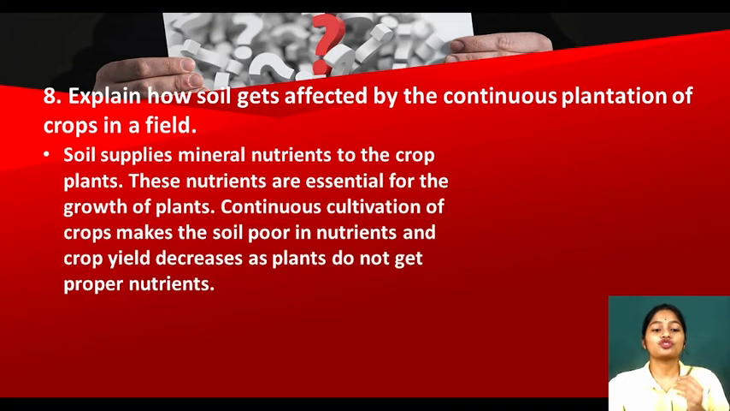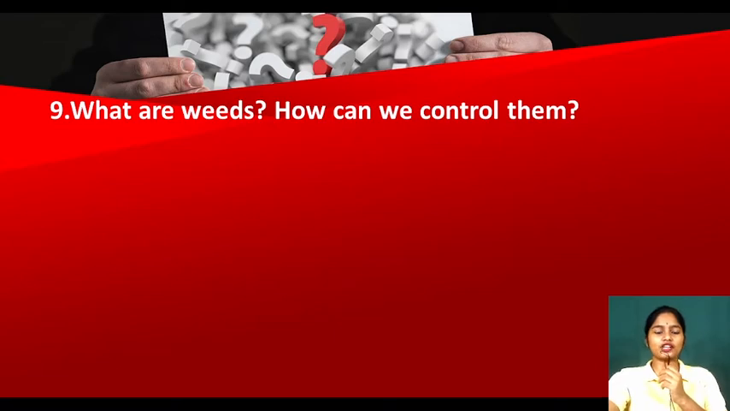Yes. Now see, soil supplies mineral nutrients to the crop plant. The plant gets nutrients from the soil. These nutrients are essential for the growth of plants. But if we do continuous cultivation of crops, it makes the soil poor in nutrients, the nutrient amount will be low, and crop yield decreases as the plants do not get proper nutrients. See, the nutrient amount is going down. So what will happen? The soil will have no nutrients. So how will the plant grow? And what will happen? The crop yield will be decreasing. Clear?